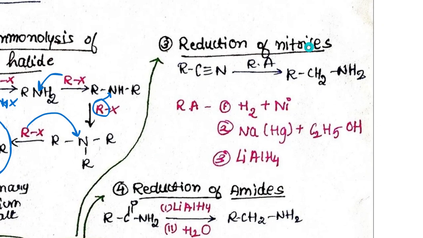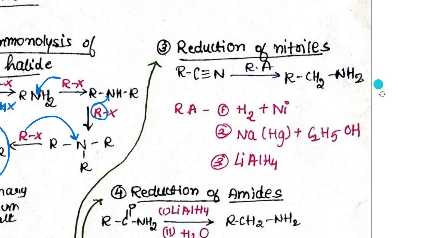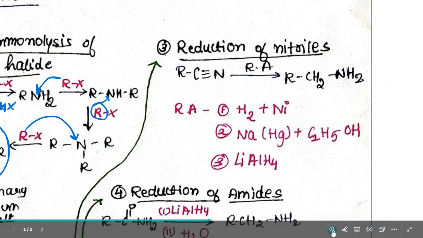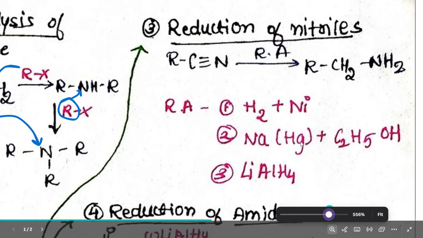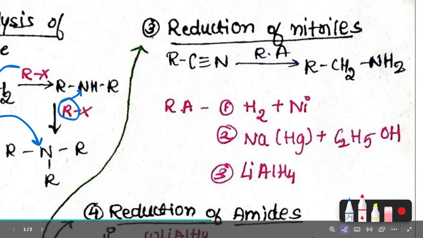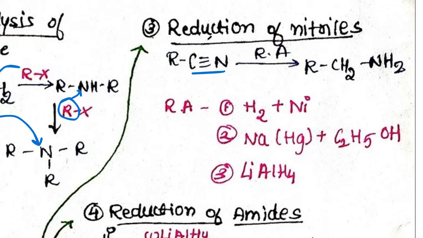Next, coming to the next method, that is reduction of nitriles. Again reduction means addition of hydrogen, so this is a very simple process. This is the nitrile group, RC triple bond N. Here RC triple bond N will change to RCH2NH2. Simple change: break a bond, add H here, add H here. Break the next bond, add one more H over here, and one more H over here. As simple as that.